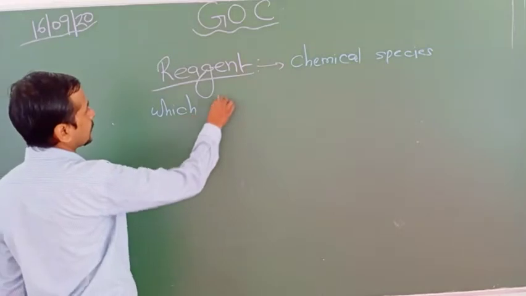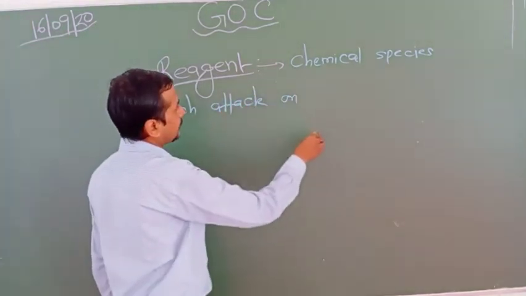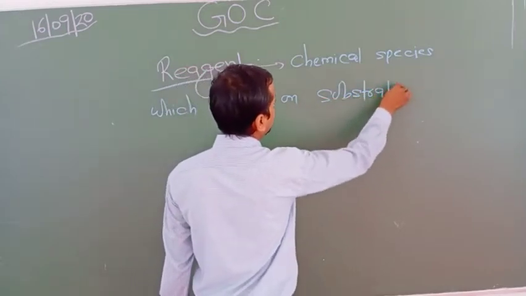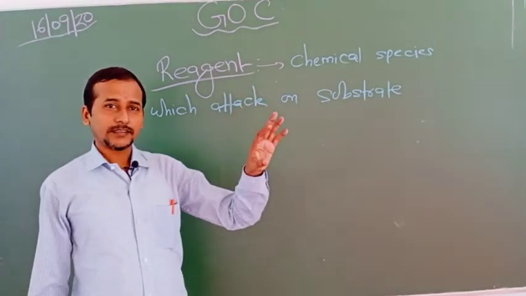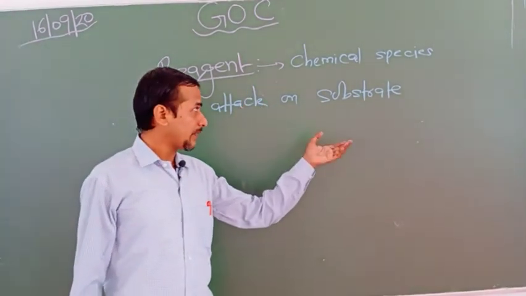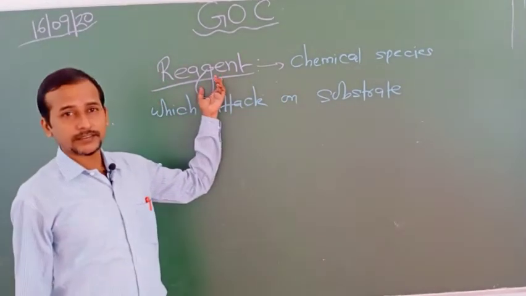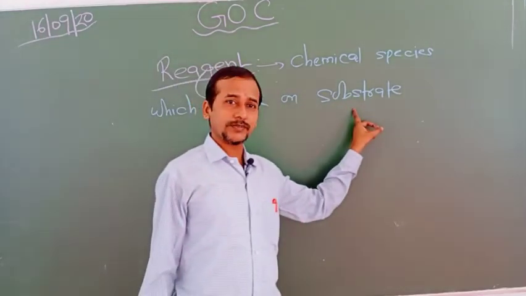which attack on substrate. Now again notice here, the reactant has two parts, that is the substrate and the reagent. The reagent is the most active part of the reactant and the substrate is the less active part of the reactant.